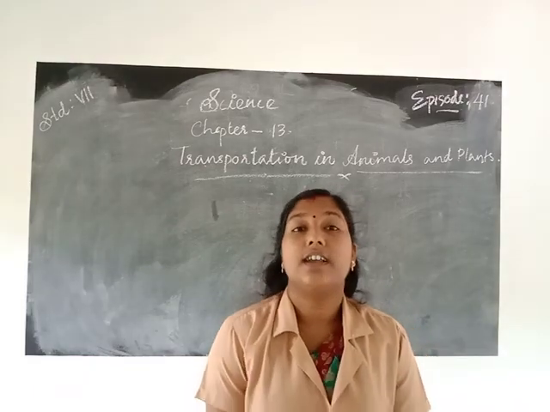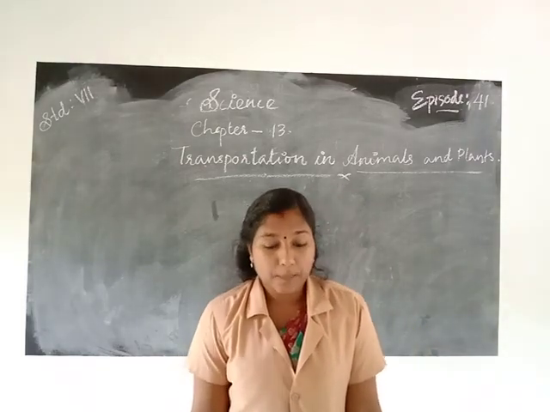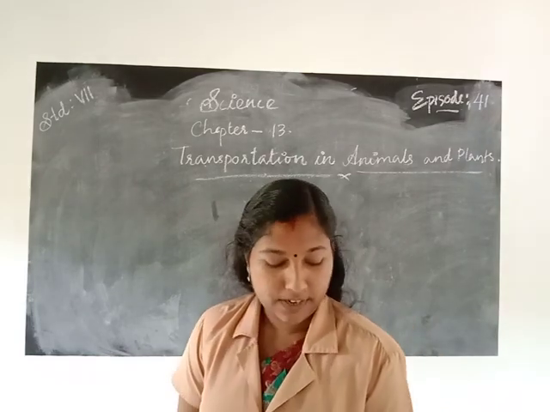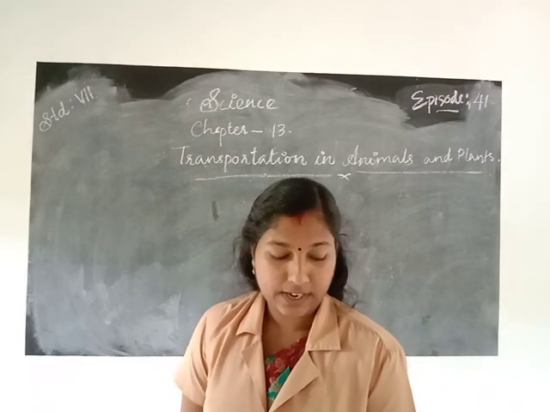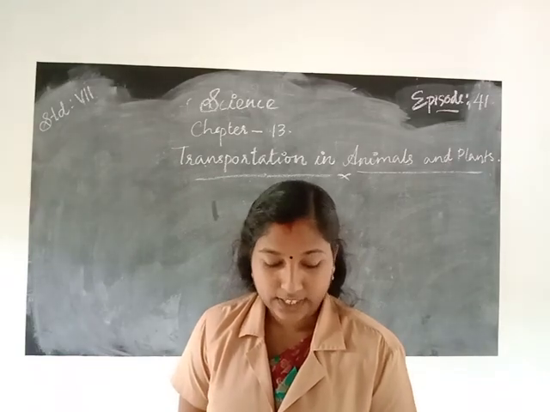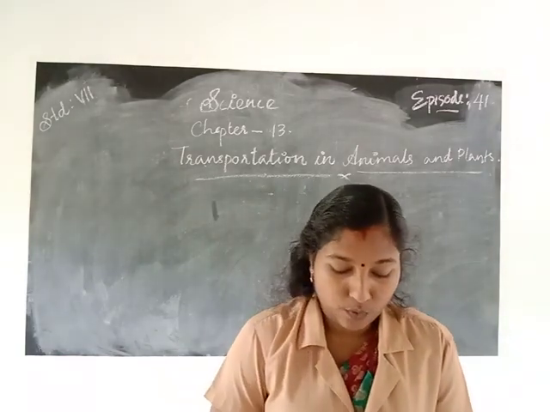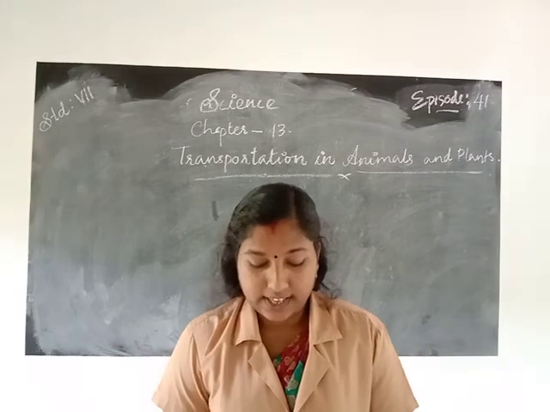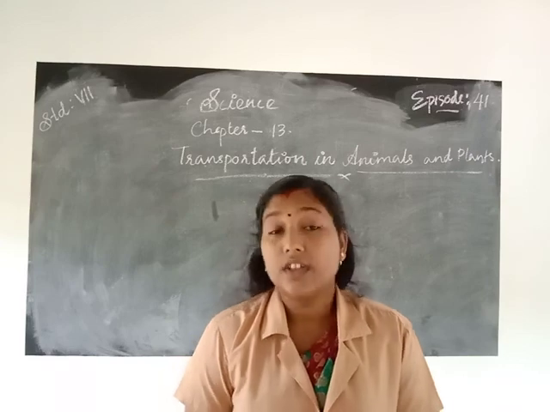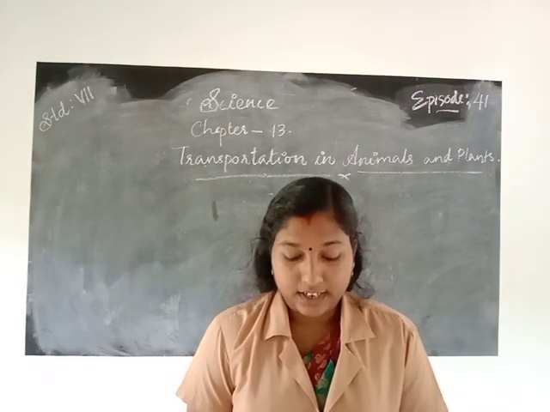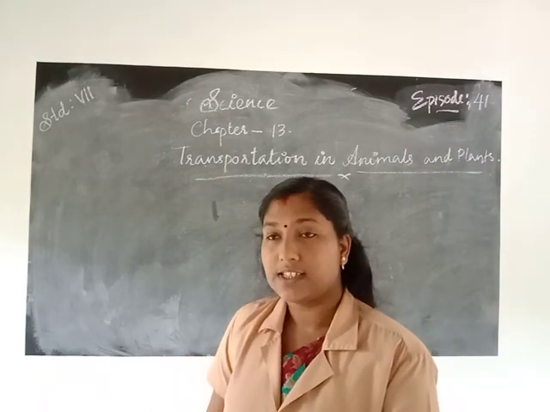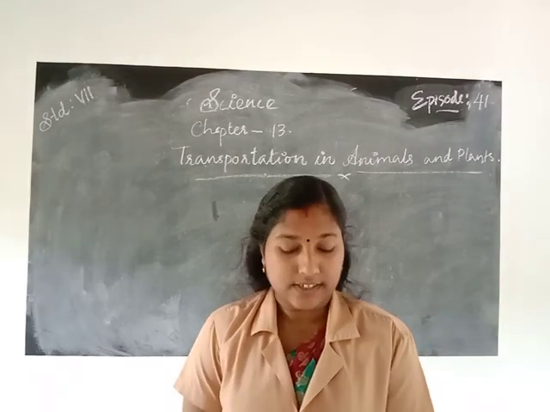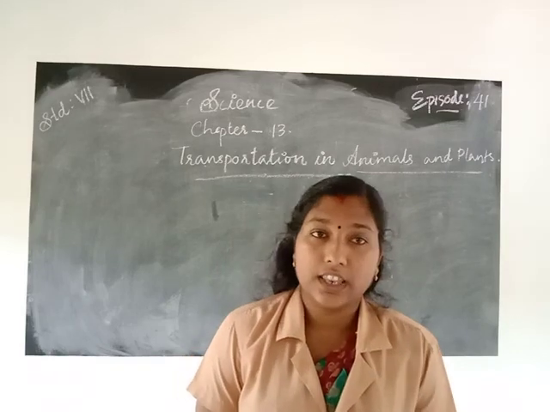In this chapter we learn about the circulatory system. The circulatory system consists of what all things? Yes, blood, the heart, and the blood vessels. The blood, heart and blood vessels make up the circulatory system. We learned all that in the previous classes.